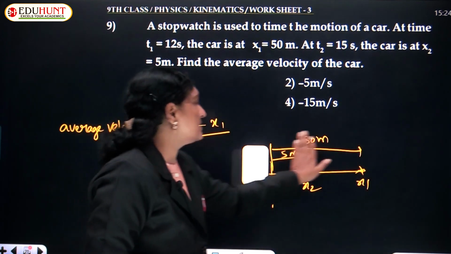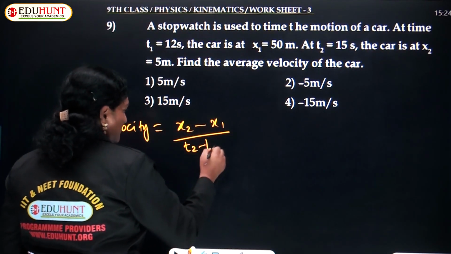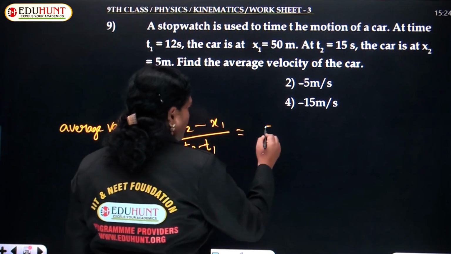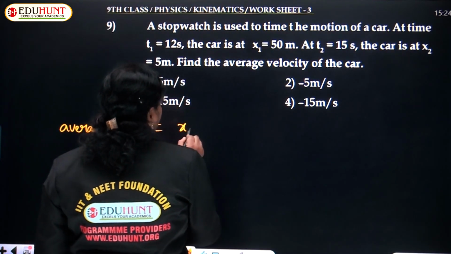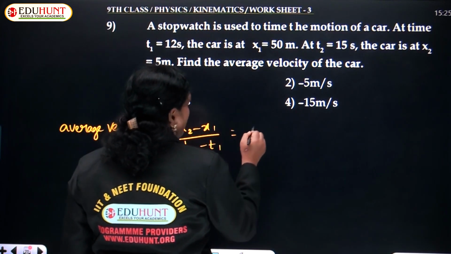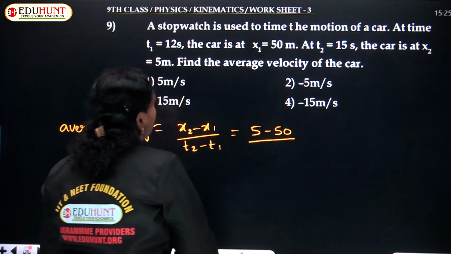The formula for this is x2 minus x1 by t2 minus t1. What is the value of x2 given, children? 5 meters. And the value of x1 is given as how much, children? 50 meters, upon the time interval.